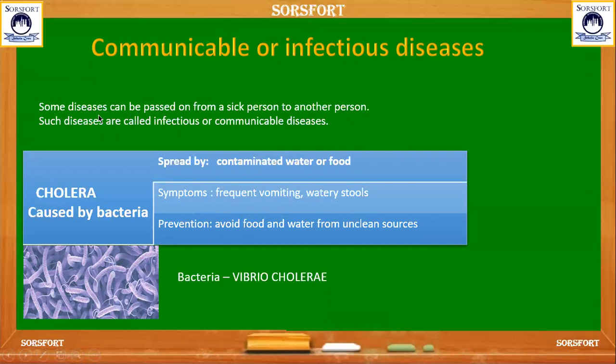Like this, the disease gets infected to other persons. Examples are cholera, malaria, swine flu and common cold. These are all infectious diseases which can infect another person from one sick person.